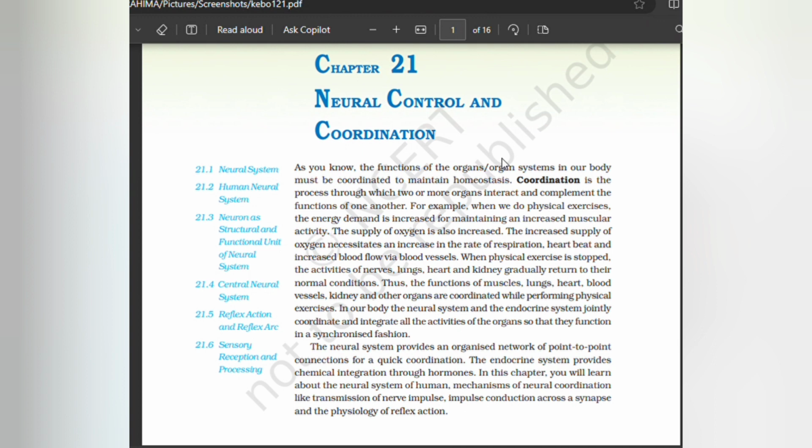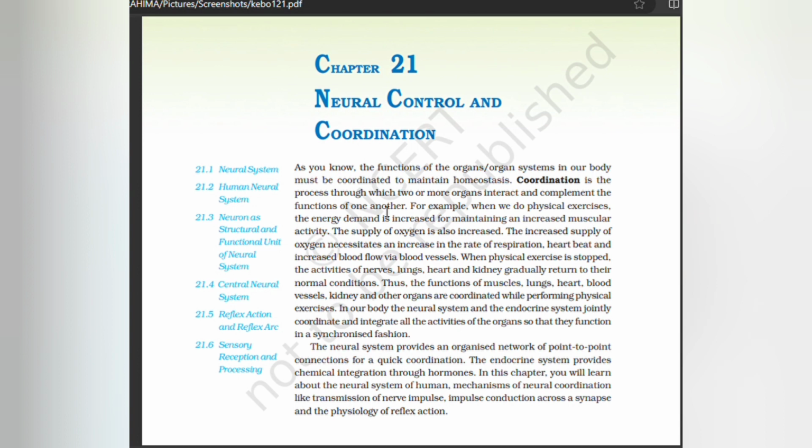As you know, the functions of the organ systems in our body must be coordinated to maintain homeostasis. Coordination is the process through which two or more organs interact and complement the functions of one another. For example, when we do physical exercise, energy demand is increased for maintaining increased muscular activity. Supply of oxygen is also increased. Increased supply of oxygen necessitates an increase in the rate of respiration, heartbeat, and increased blood flow via blood vessels.